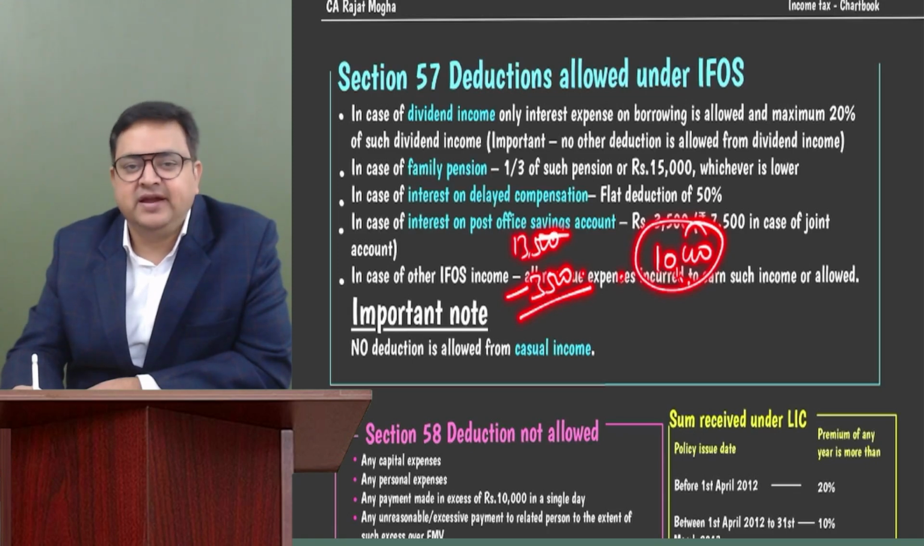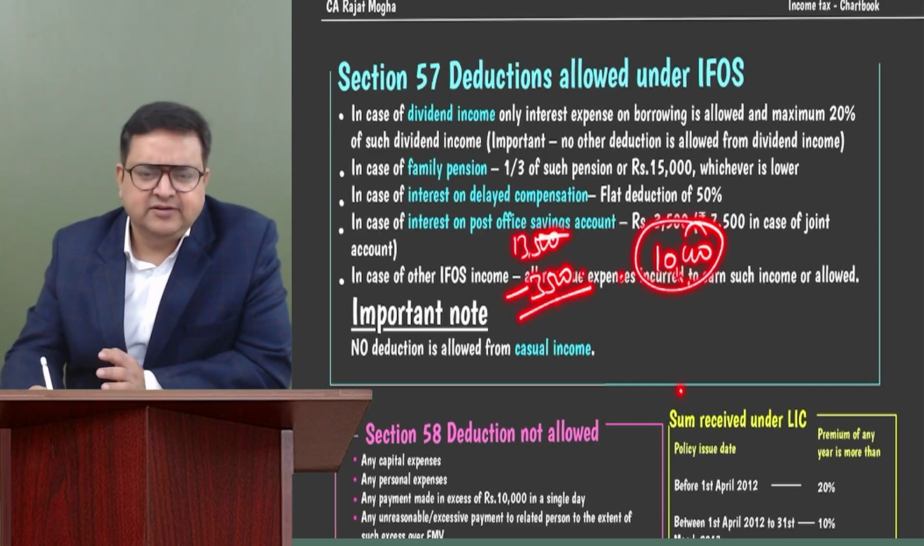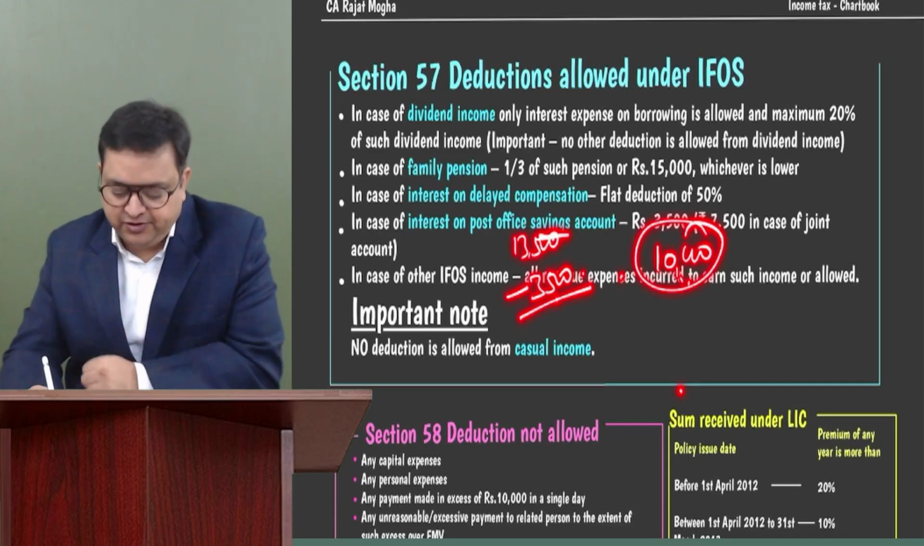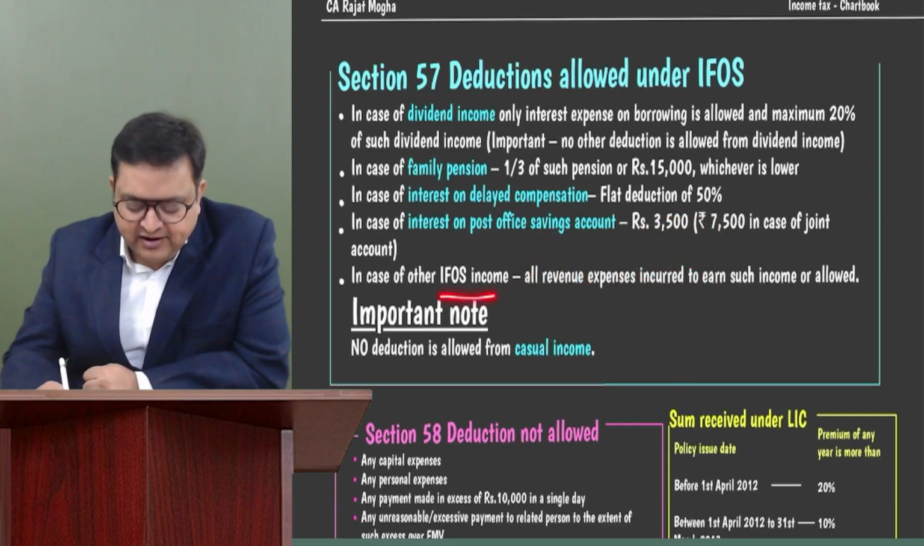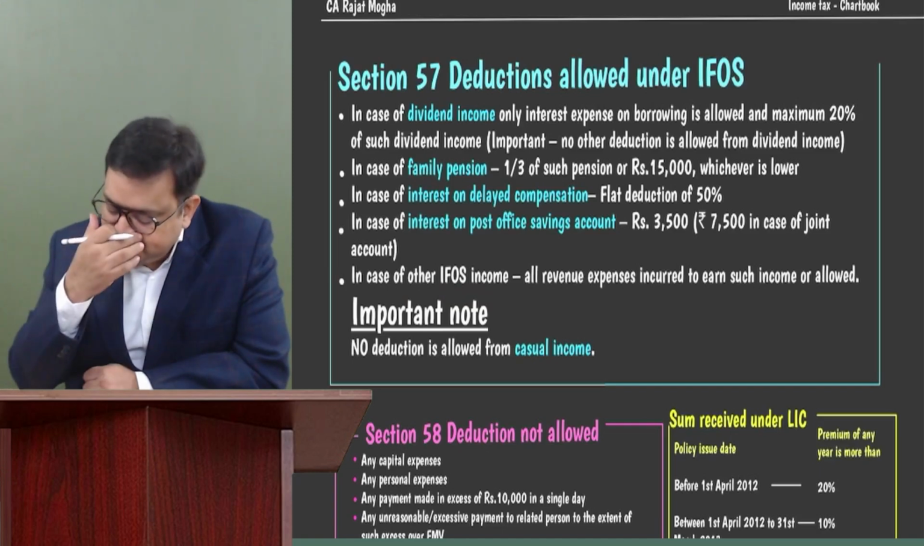And let's say this person is getting 80TTA also in case he is following the optional regime. Then see, 3,500 would be deducted anyways, whichever regime is followed. But 80TTA, 80TTB is only under the optional regime. Got it? So in case of other IFOS income, all the revenue expenses are allowed. In case of other IFOS income, all revenue expenses are allowed.